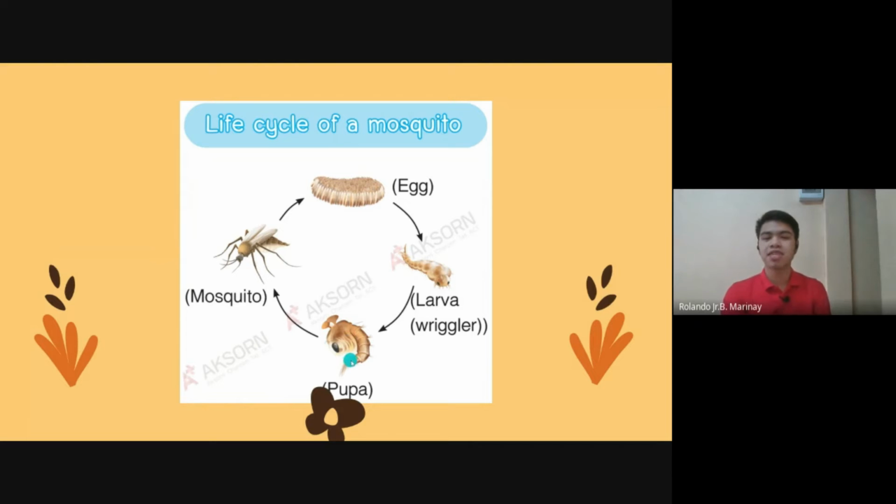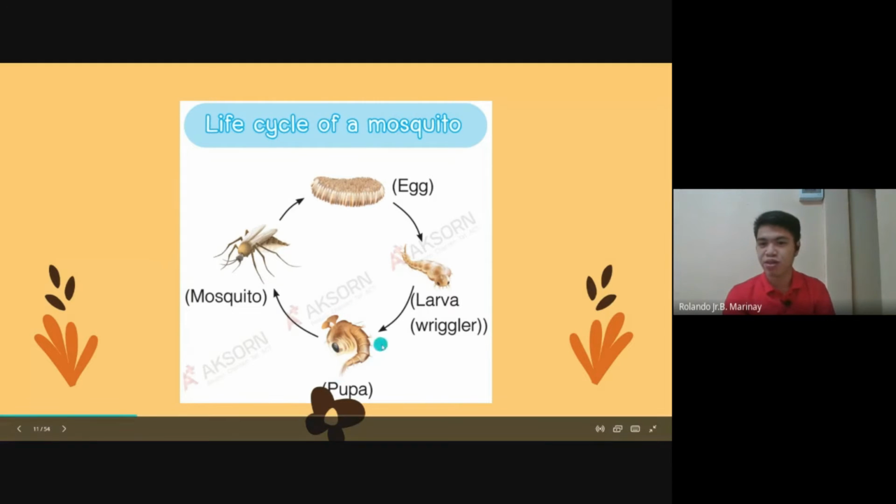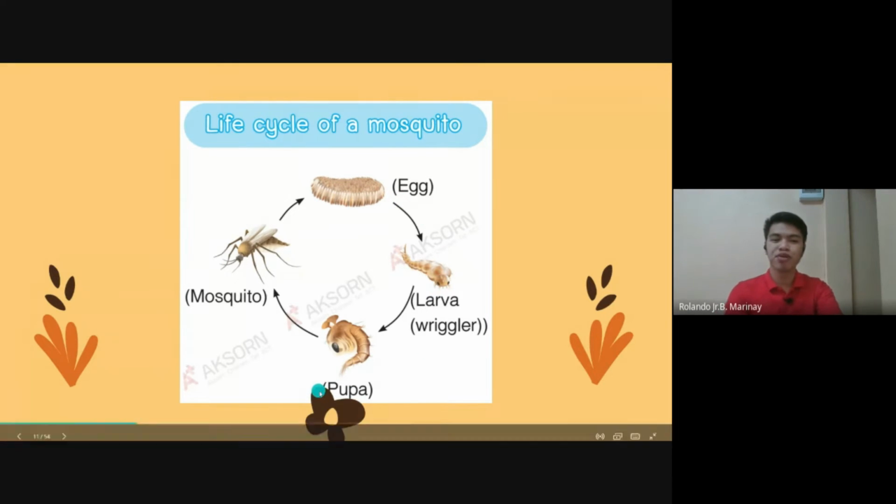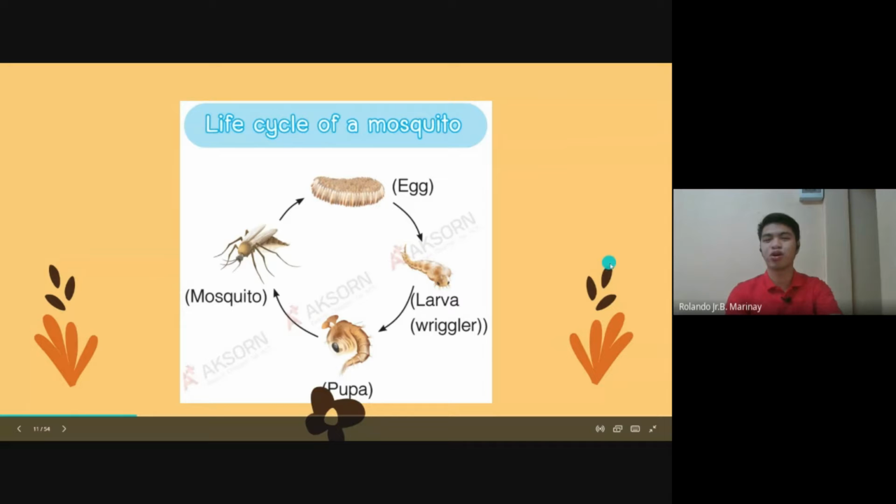Next, it becomes a pupa too, just like a butterfly. Look at the pupa. Okay. And then after that, it becomes a mosquito. A mosquito that bites or drinks blood from people and animals. We have the egg, larva, pupa, and then mosquito.